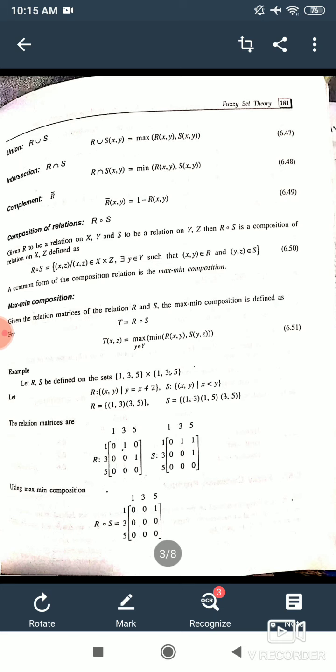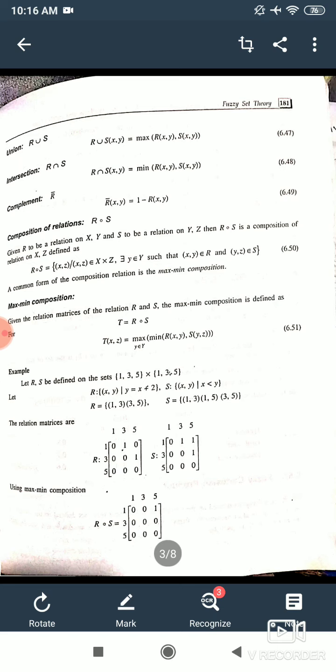Now in this we will find out maximum minimum composition. Before starting maximum minimum composition, I will explain what it is. Given R to be a relation on X and Y, S to be a relation on Y and Z. It can be X and Y, but here Y and Z. So if we have to find R dot S, now R dot S will become the relation between X and Z.